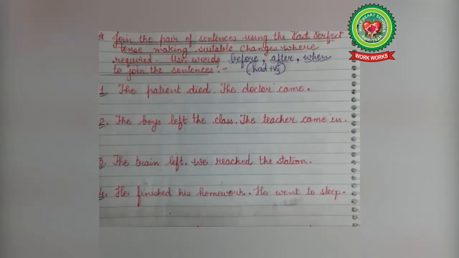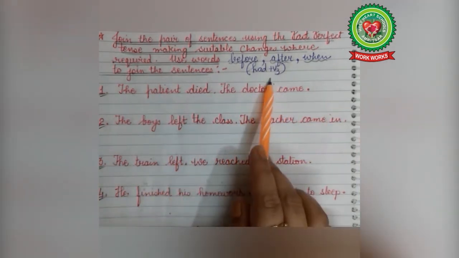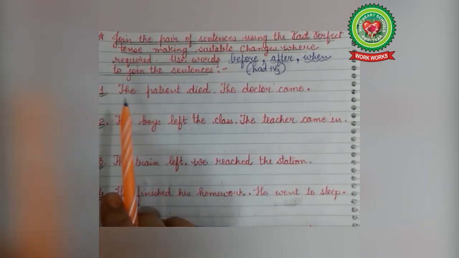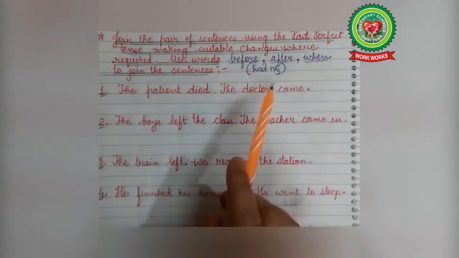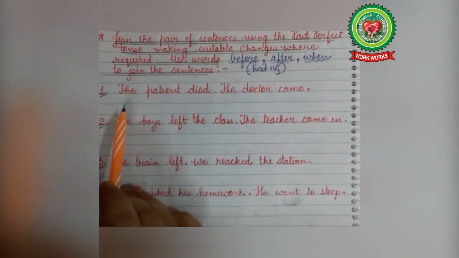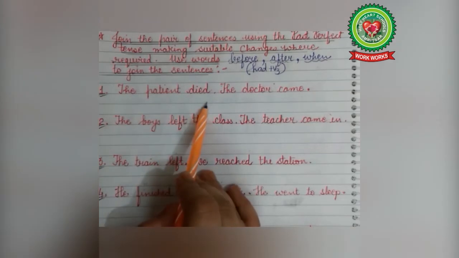Now see this exercise. Join the pair of sentences using the past perfect tense, making suitable changes where required. Use words like before, after, when to join the sentences. Now see, as I had already told you, the rule for the past perfect tense is had plus V3. Now we'll use this rule on the action which has taken place first and the other will be simple past.